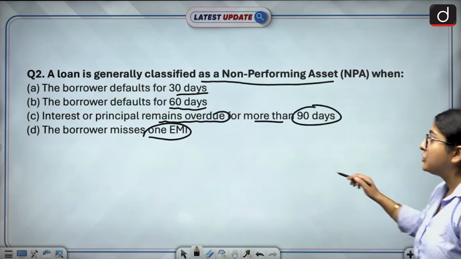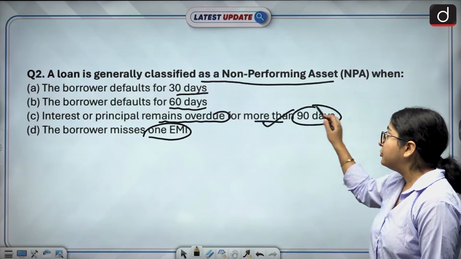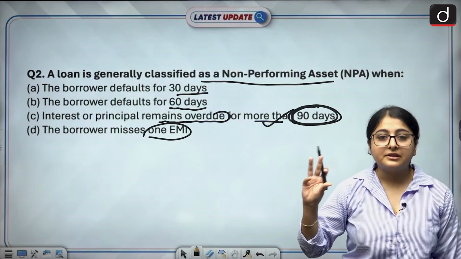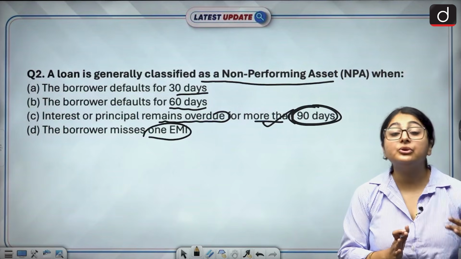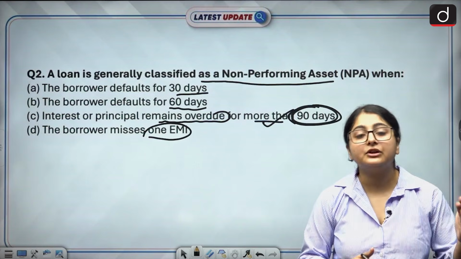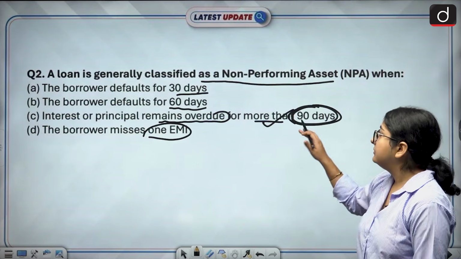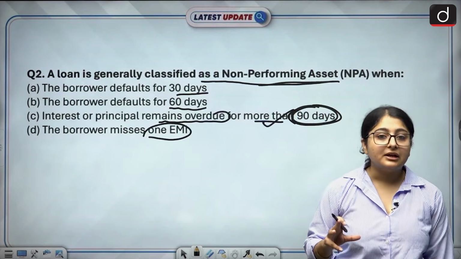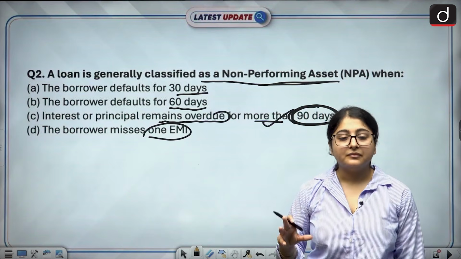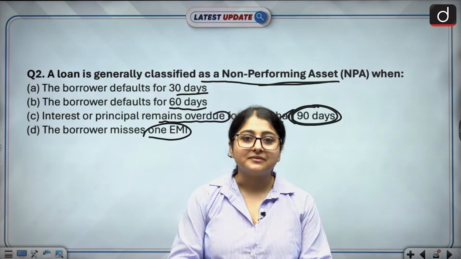Alright, so the correct option is option C. When interest or principal remains overdue for more than 90 days. Okay, you have to remember this data. If your interest or principal remains overdue for more than 90 days, 90 days have passed and you have not returned your principal amount to the bank, then your loan will be classified under this category, which is non-performing assets. Okay, I hope you are able to understand the key highlights, and thank you so much for watching.